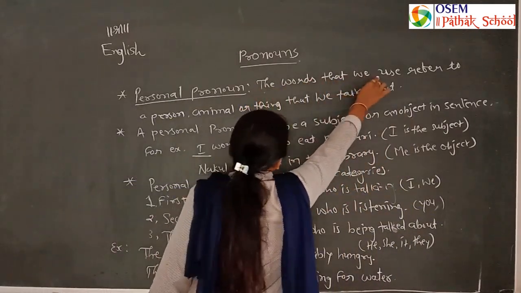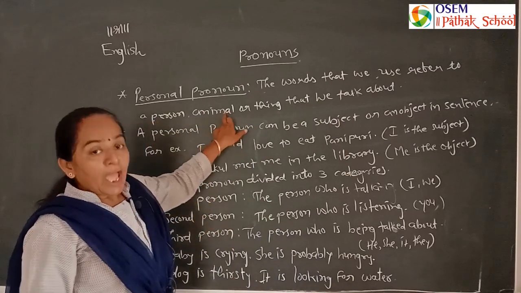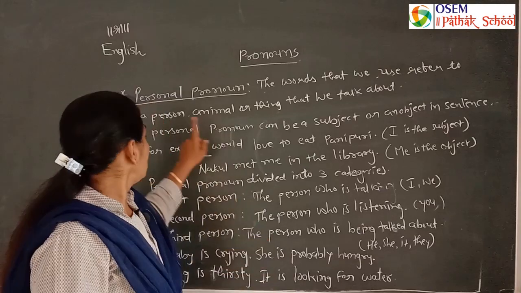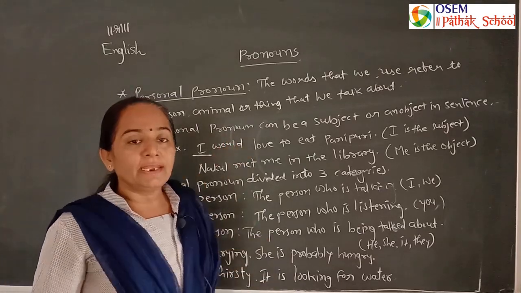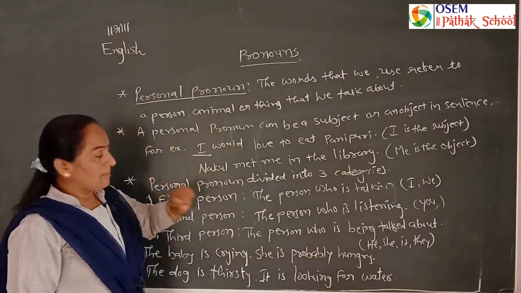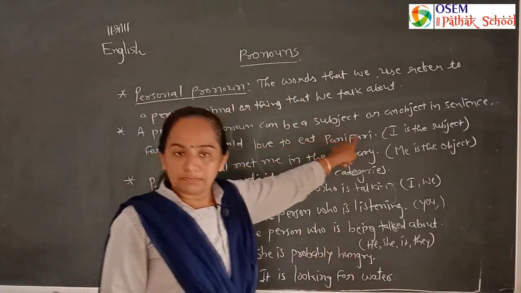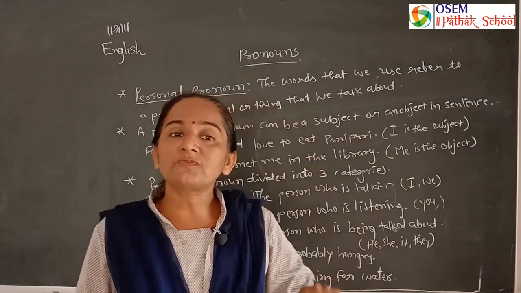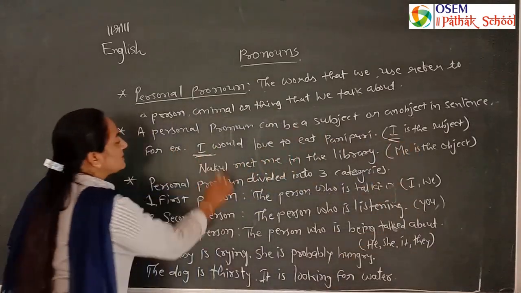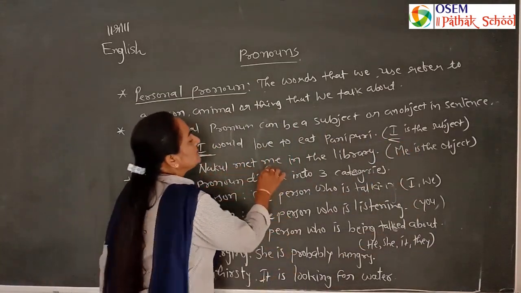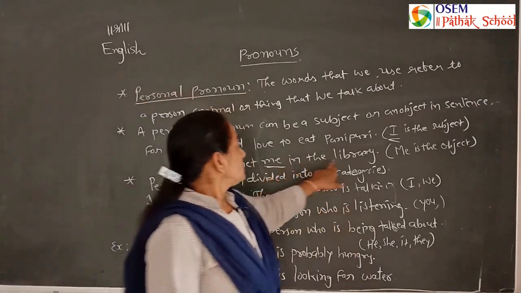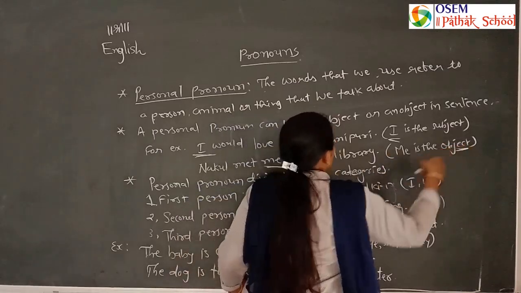The words that we use to refer to a person, animal or thing that we talk about are personal pronouns. A personal pronoun can be a subject or an object in a sentence. For example, I would love to eat pani puri. Here I is the first person singular, so I is the subject. Nakul met me in the library. Here me is the object.